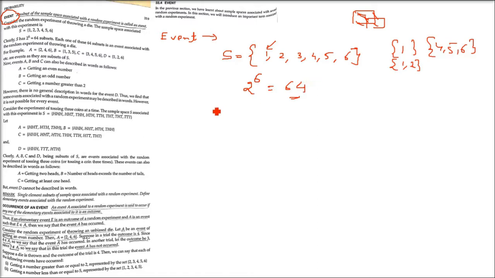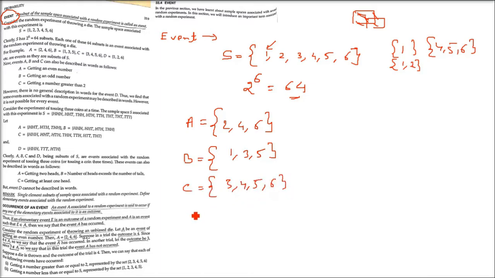So what are the events now? Okay, now let us formally make the events. Say we have a set A, and I'm just putting certain numbers: 2, 4, 6. Can you tell me what is this subset, or what is this set? Let us take one more, say B = {1, 3, 5}. Let us take one more, C = {3, 4, 5, 6}. This is all I'm making from S. These are all subsets from S only. One more, D = {1, 2, 6}.